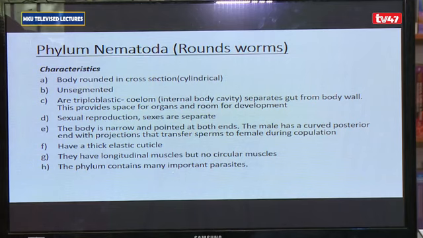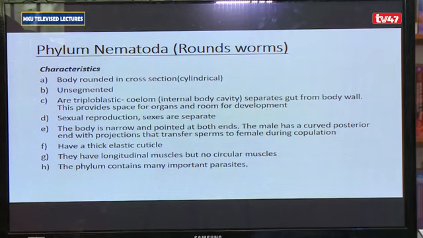And depending on the structure of the body, it is quite easy to distinguish the male from the female. Female tends to be larger in size. Male is smaller in size, and the posterior pointed end is curved and has projections. For them, the reproduction is sexual and the sexes are separate.